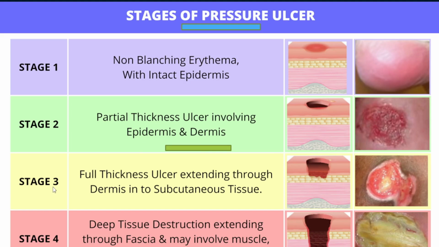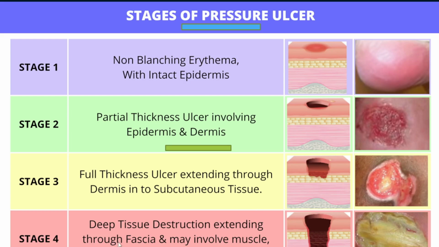Then comes stage 3. That was the answer for the question I asked. You can see the picture here. Here it was partial thickness; here you can see a full thickness ulcer extending through the dermis into the subcutaneous tissue. In the schematic diagram you can see the epidermis and dermis, and it has involved the subcutaneous tissue also. Such pressure ulcers are graded as stage 3.